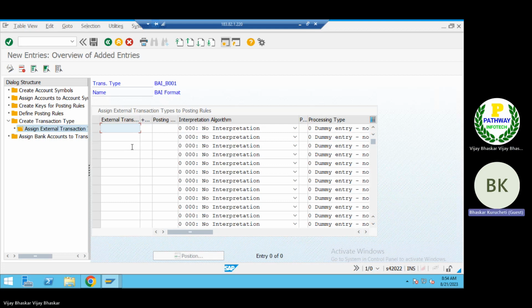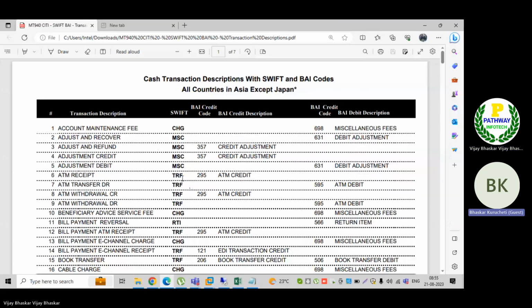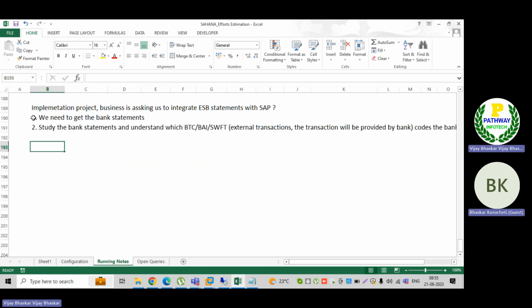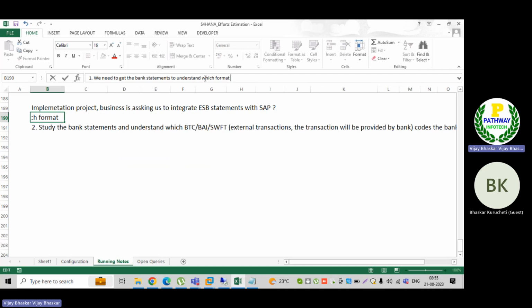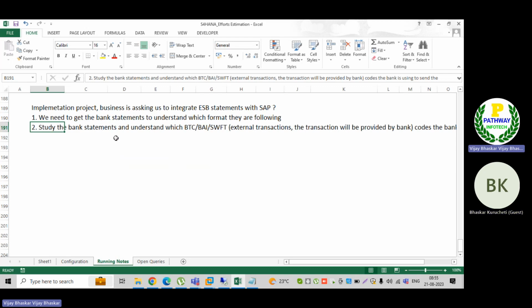Okay. So first we should understand what format they are following. Under that format, this is the external transaction. With respect to the external transaction, we should map our posting keys, posting rules. First, we need to get the bank statements, and understand which format they are following. Then study the bank statement and understand which BTC code is the external transaction code the bank is sending.